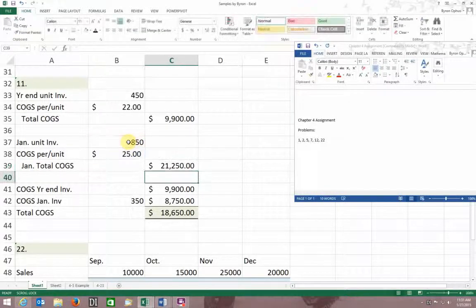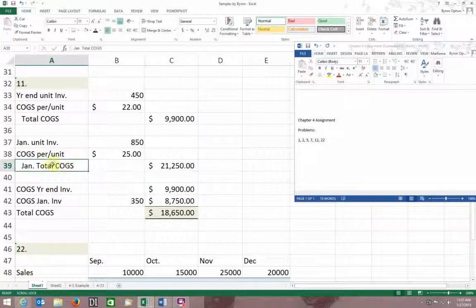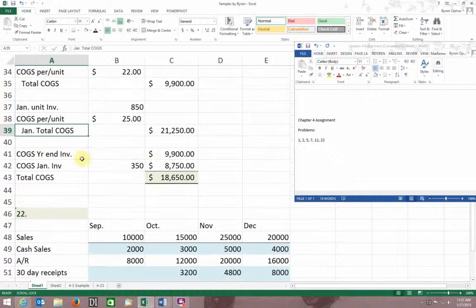That's really not the right answer. This is not cost of goods sold because I haven't sold it yet. I probably shouldn't have even done that. This is just what my cost of goods produced is, because I haven't sold it yet, so my mistake.